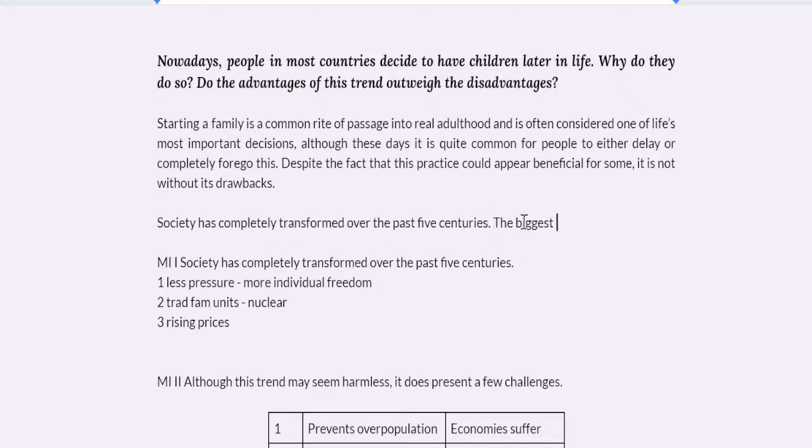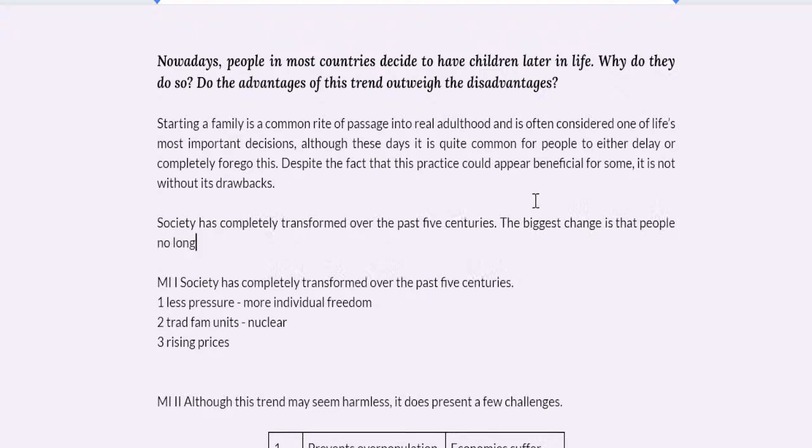The biggest change is that people no longer feel pressured by their parents and communities to have children early in life. I mean, I haven't talked about life expectancy, but that's okay. I mean, there's hundreds of reasons. Obviously, in a tiny essay like an IELTS essay, you're not gonna include every single reason anyway.